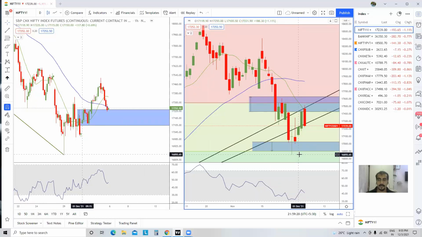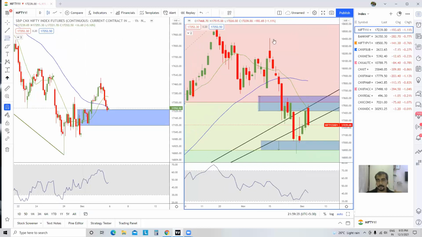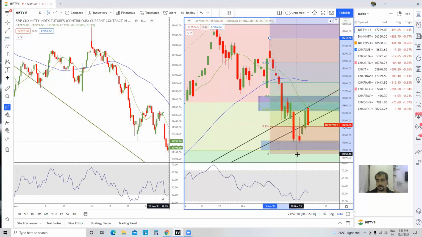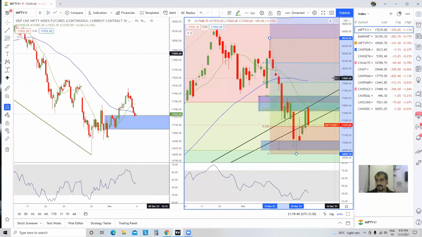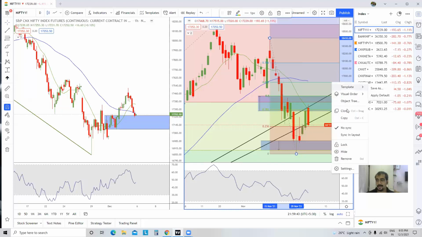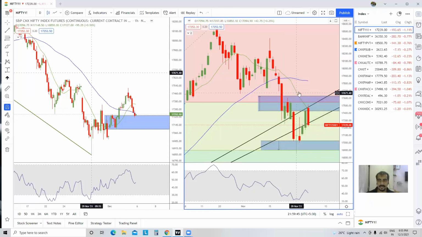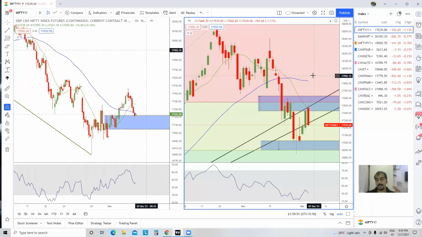16,855. Will anyone go long in a market where suddenly there's a 200 points rally and a 200 points drop? No. So until we surpass a very big level, say somewhere around 17,900 or so, I don't think it will be a good idea to be aggressive on the long side. Minimum 17,800 to 900, this entire 100 points range should be surpassed at any cost if the market wants to revive itself.